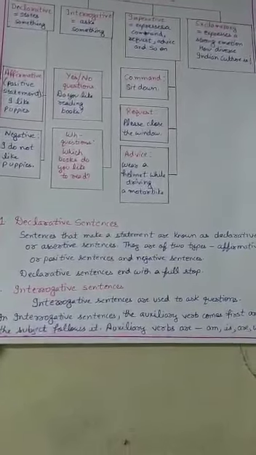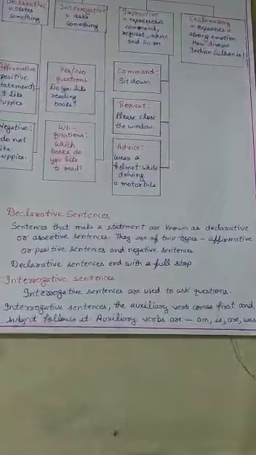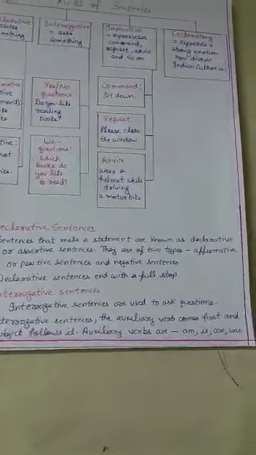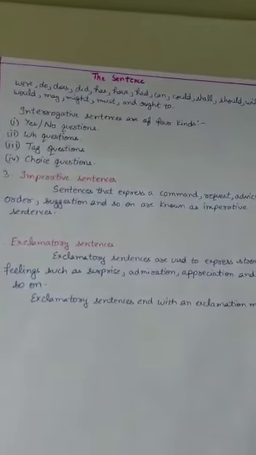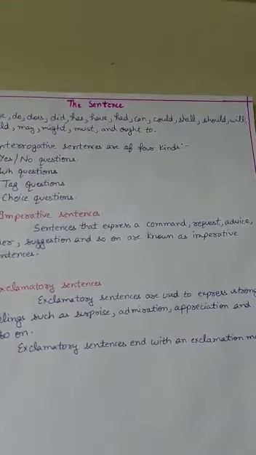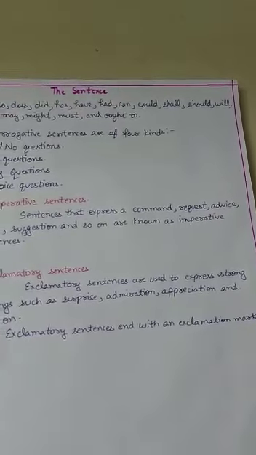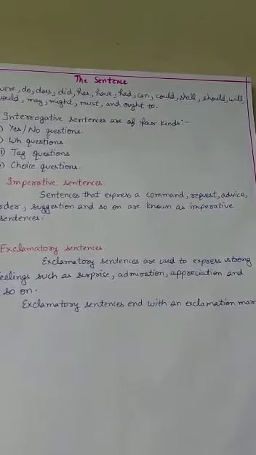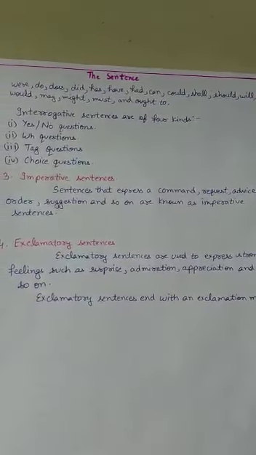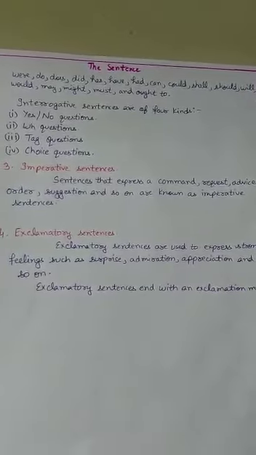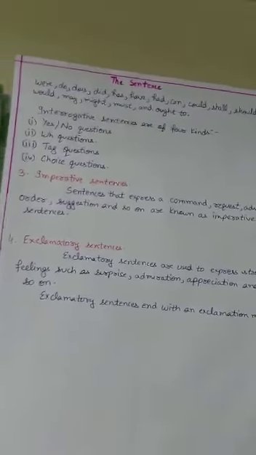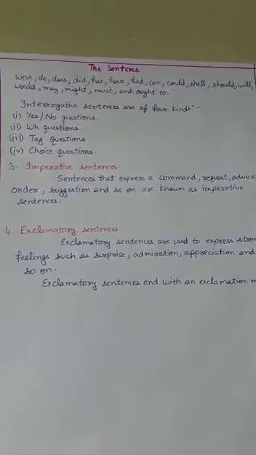In interrogative sentences, the auxiliary verbs come first and the subject follows it. Auxiliary verbs are am, is, are, was, were, do, does, did, has, have, had, can, could, shall, should, will, would, may, might, must, and ought to. These are the auxiliary verbs which we use in interrogative sentences.